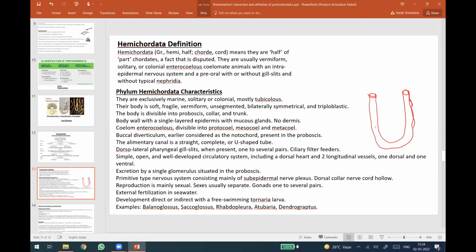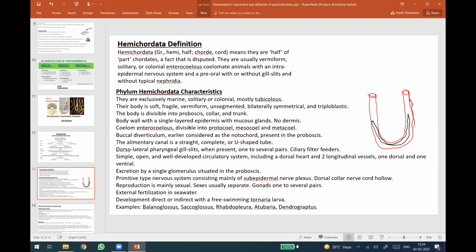They rest here in this cup-like portion. They remain lying when they are not in a very active position, when they are resting or when they are not in the feeding stage. So this is the Balanoglossus, and this is the tube or the vessel in which they reside.